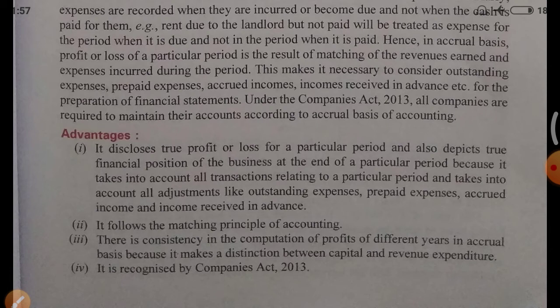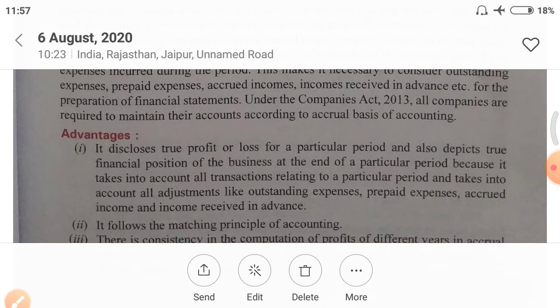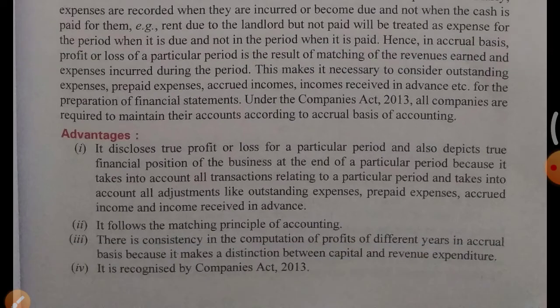In simple words, accrual basis accounting gives a true and fair view of profit or loss and financial position at the end of the year, because it includes all the cash and credit transactions of the business. It follows the matching principle of accounting. As we discussed, cash basis does not follow the matching principle.